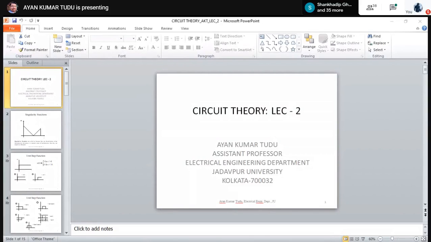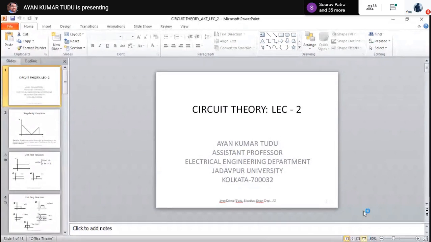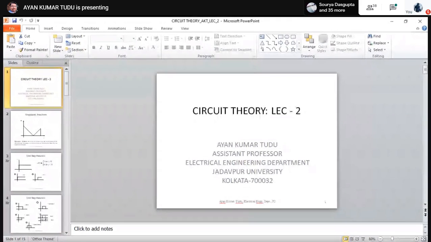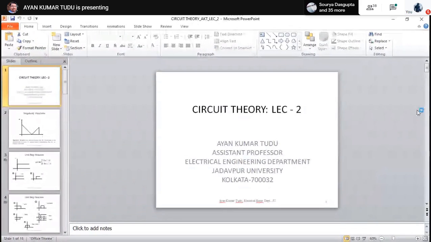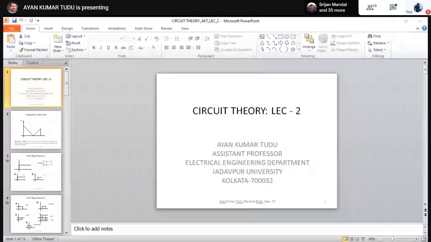So in our last class, if you recollect, we finished our basic understanding of what signals and systems is, correct? Okay. So in this class, I told you that we're talking about singularity functions. Now, what is singularity functions? First of all, you have to understand what singularity functions are. So let us try to understand the singularity functions first.